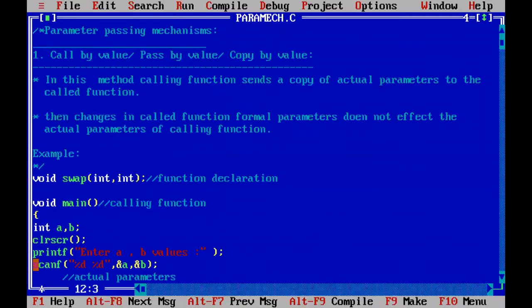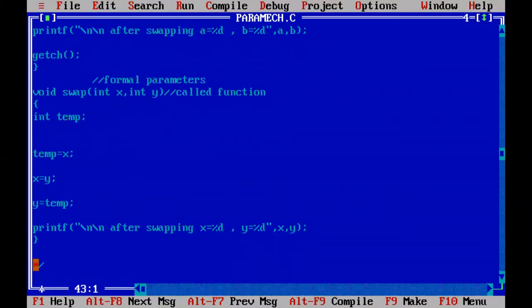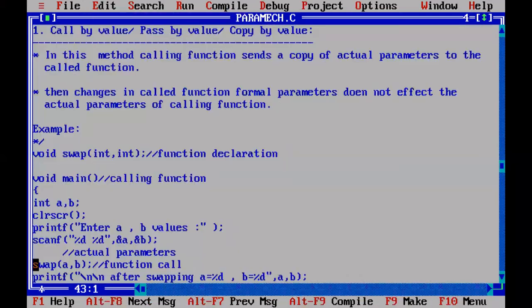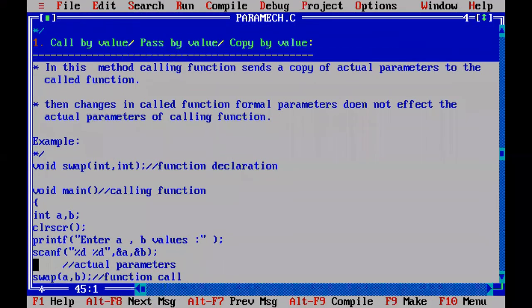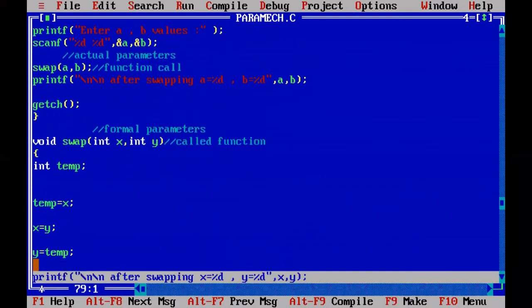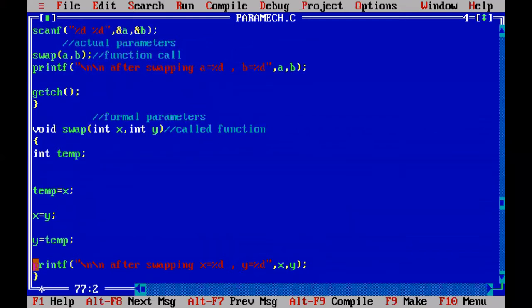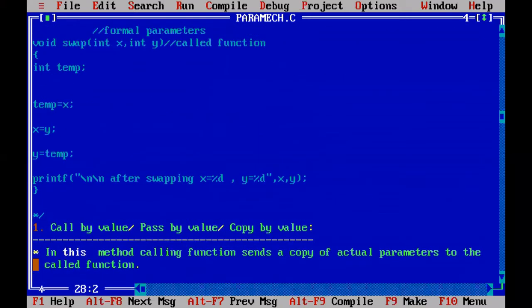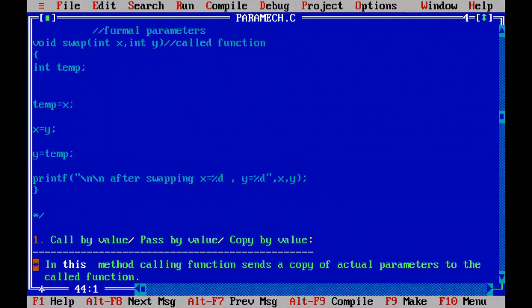Remove the comment here, comment everything. Come here, go to edit menu, paste. Deselect everything.